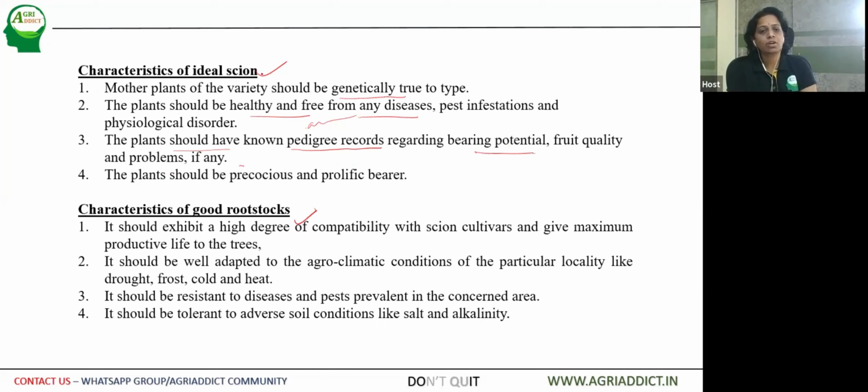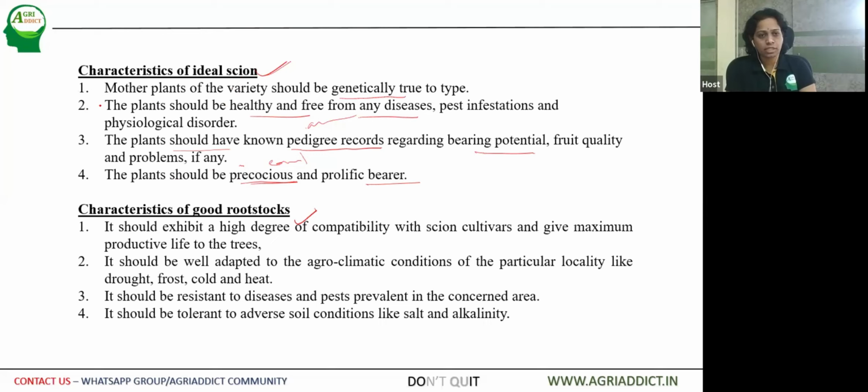Because this is the scion which bears the fruit. The plants should be precocious and prolific bearers, precocious meaning early bearing. So we need to be careful while selecting the scion.